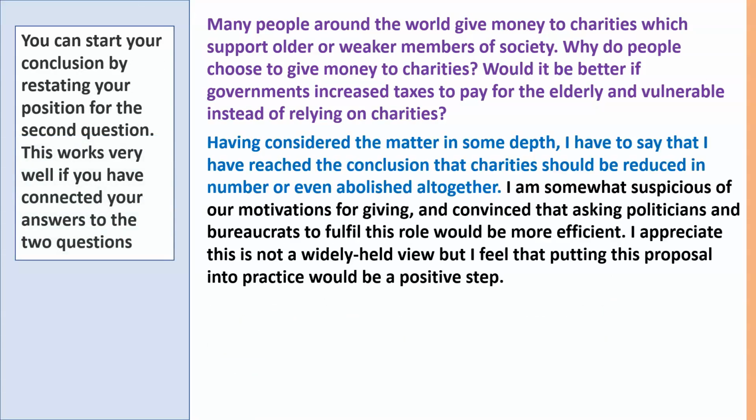Moving on to the conclusion, and you can start a conclusion by restating your position for the second question. This works very well if you've connected your answers to the 2 questions.